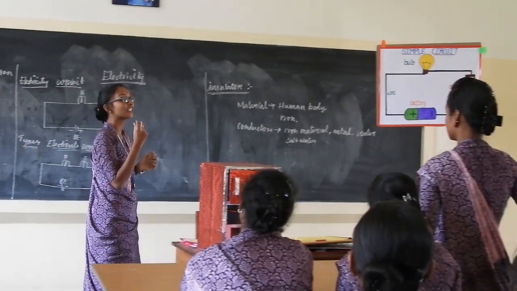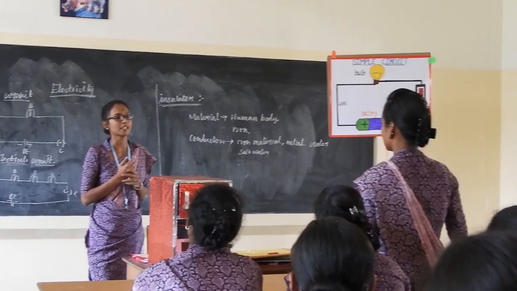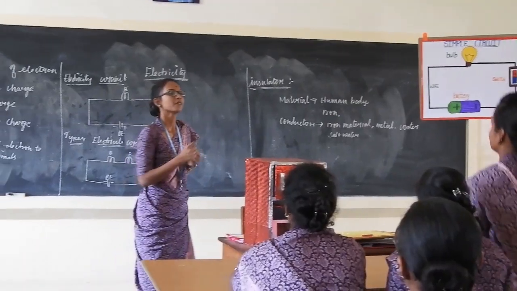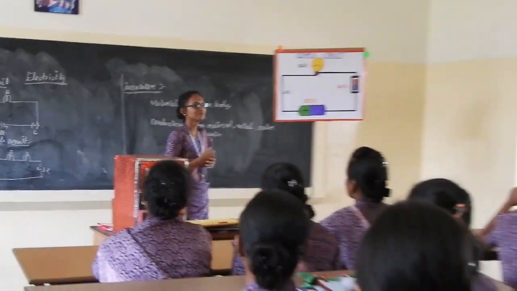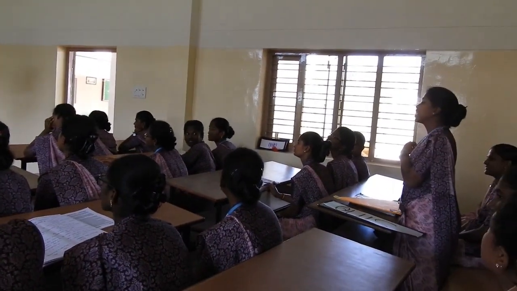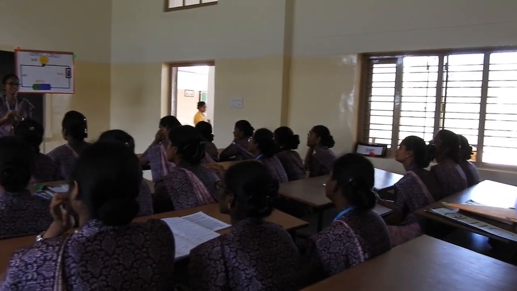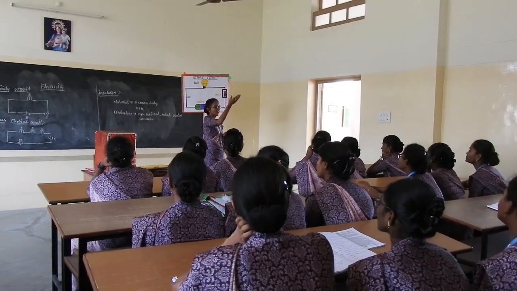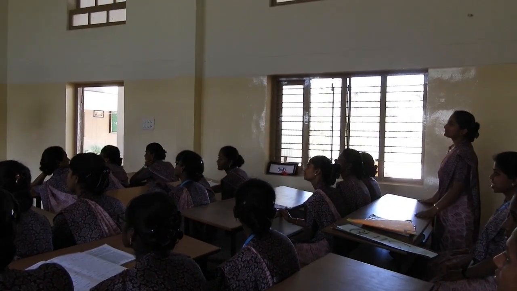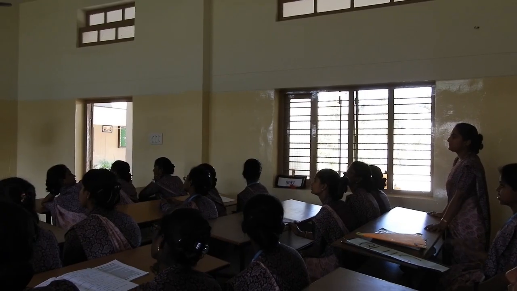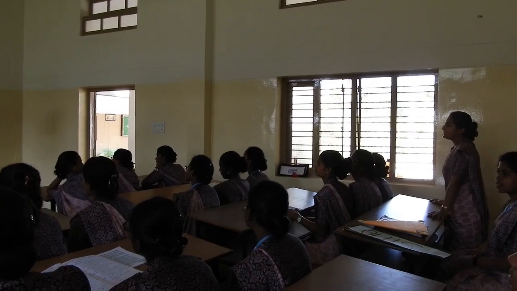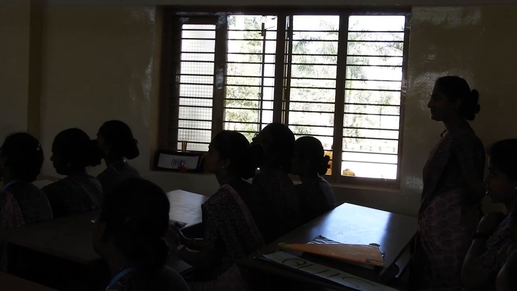Okay, Shiva. What are the subatomic particles? Proton, neutron, electron. Sit down. Abhi, stand. Electron carries which charge? Negative charge. Sit down. Last one. Stand. Martin. How many types of circuit do we have? Three types. What are they? Simple circuit, series circuit, parallel circuit. Yes, sit down.